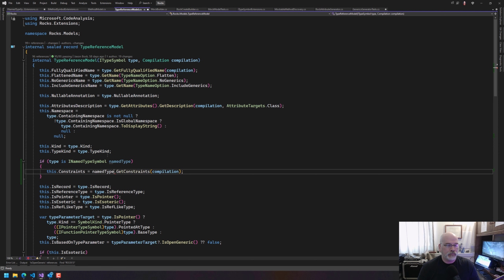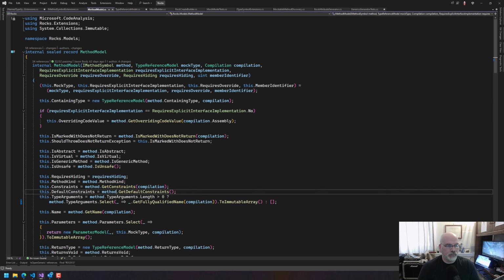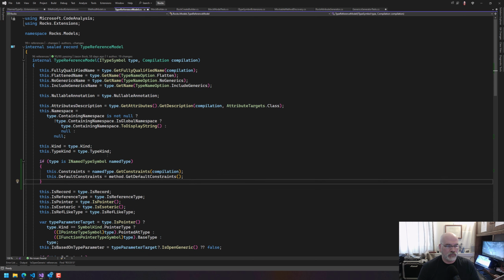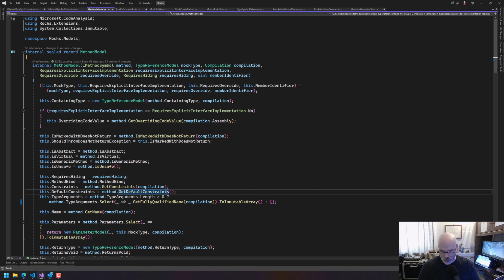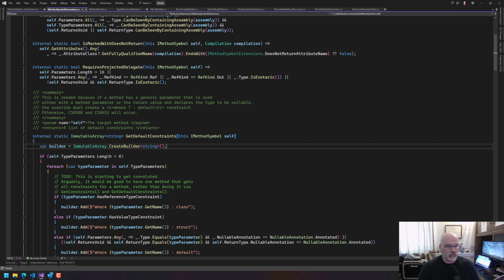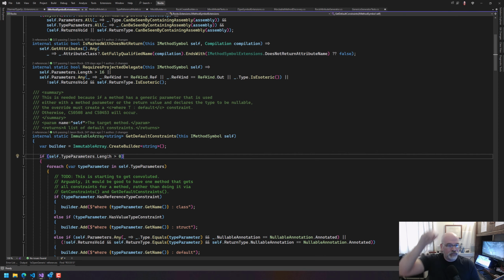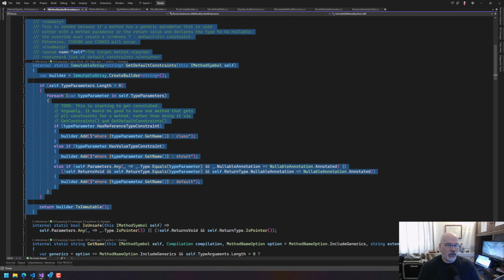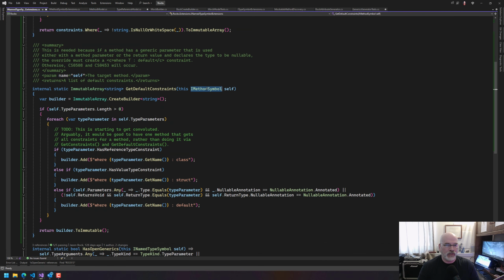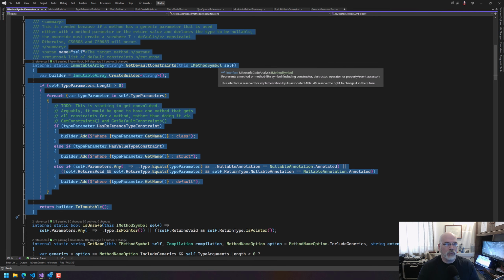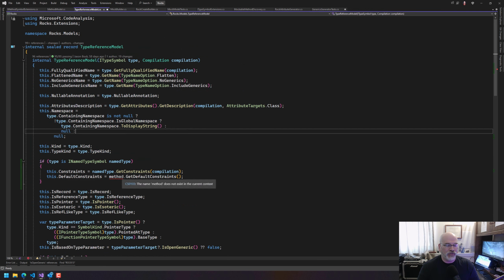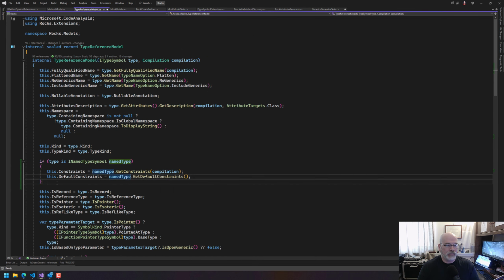We'll do that. And then from the method builder, we're going to do the same thing. We just get default constraints, which is used on a method symbol. I could do it so that you pass in the arrays of the type parameters and the type arguments, but this is fine. It's fine. I named type symbol. Sure. We'll see what horror that lays upon ourselves. Named type, named type. Else.